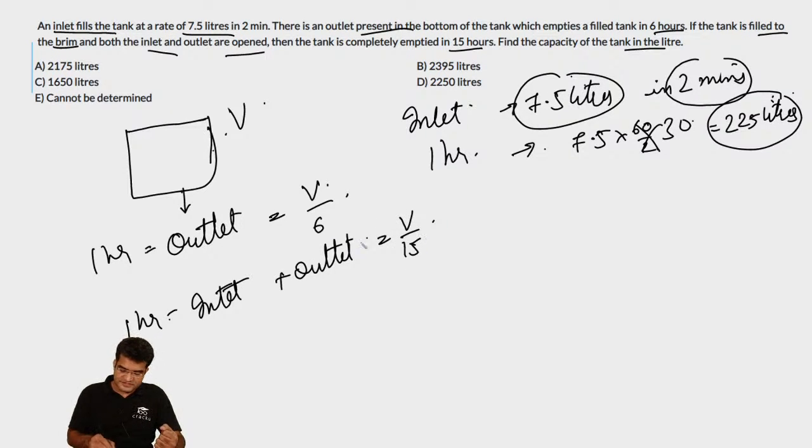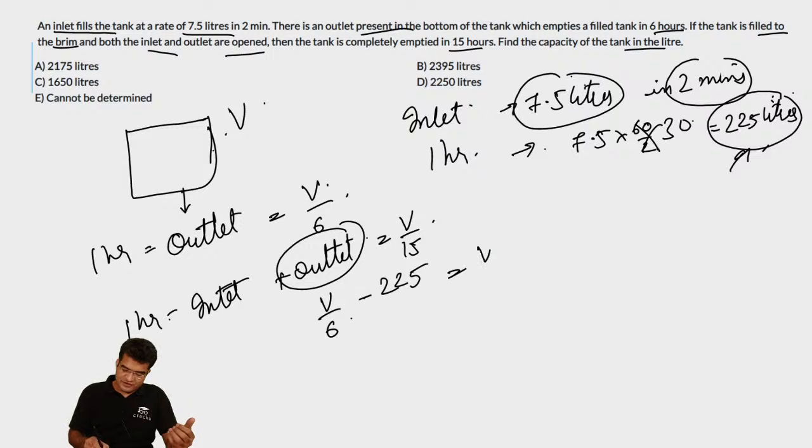Now what we know is that the outlet pipe alone is emptying V by 6 liters every hour and the inlet pipe is filling 225 liters. It is not emptying. So V by 6 minus 225 is equal to V by 15. You can use this to calculate the value of V. So 225 will equal V by 6 minus V by 15.